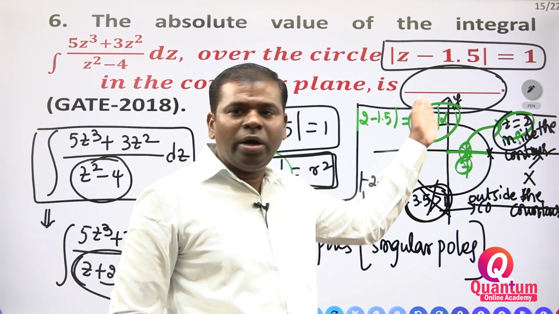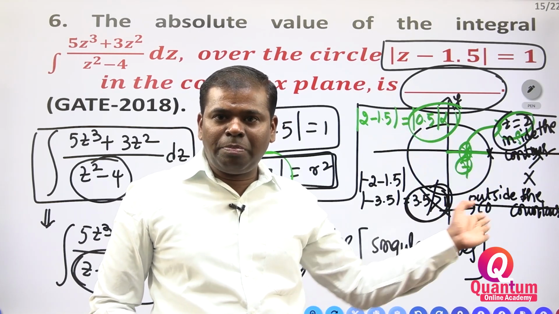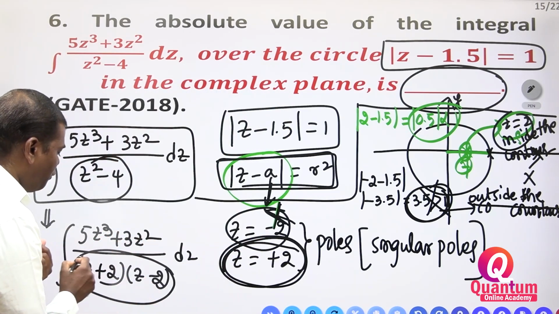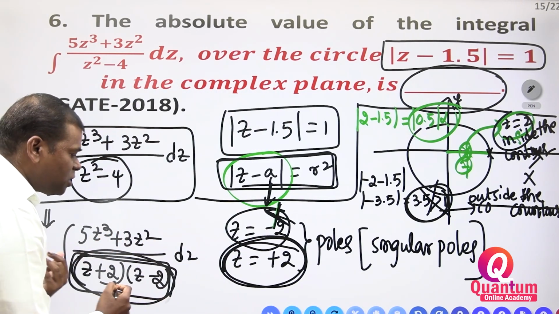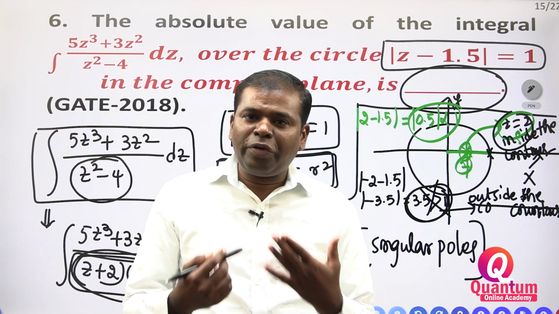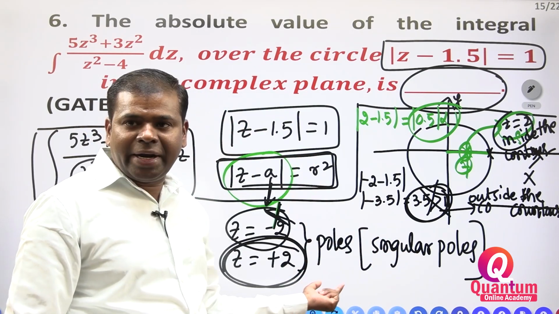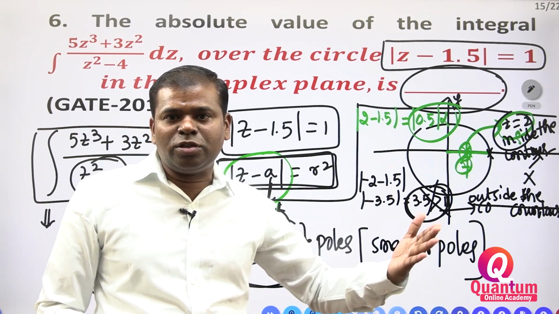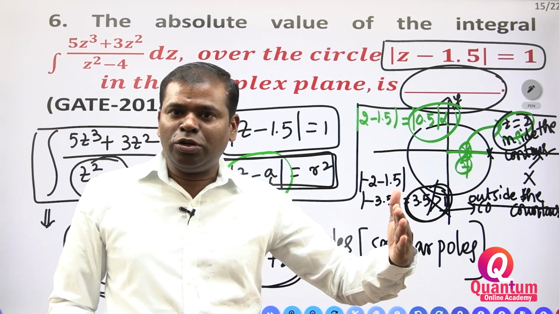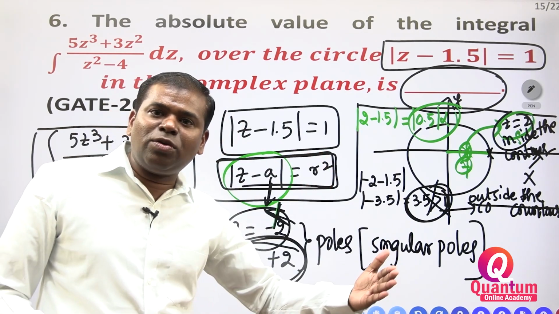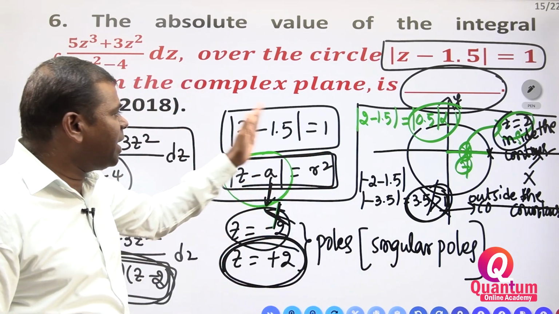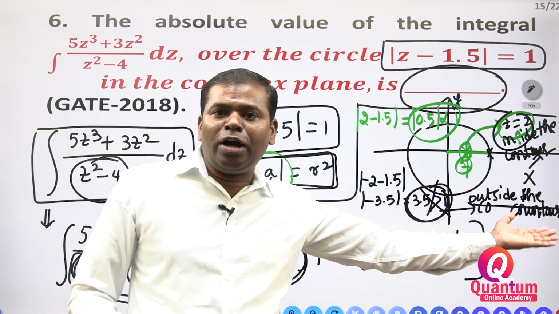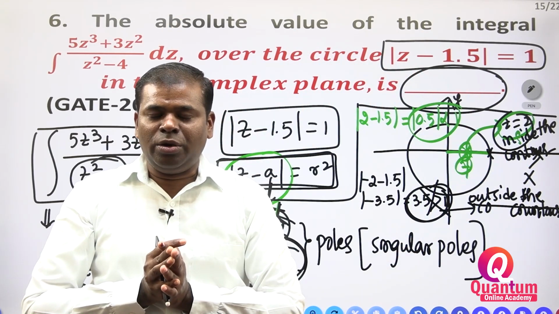Now you have to draw the complex plane. After drawing the complex plane, then you have to find the simple poles. So you have to find the poles. According to the question you are getting 2 poles: Z is equal to minus 2 and Z is equal to plus 2. If it is Z is equal to minus 2, what will happen? It is outside the contour. If it is outside the contour, that integration is equal to 0.